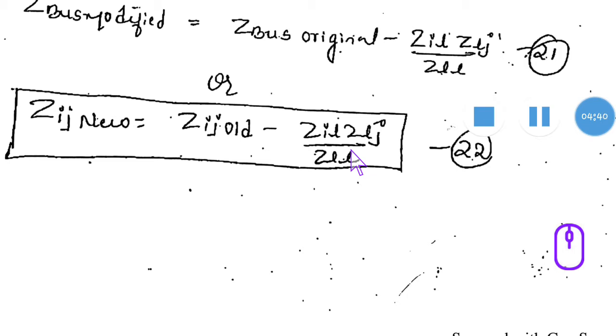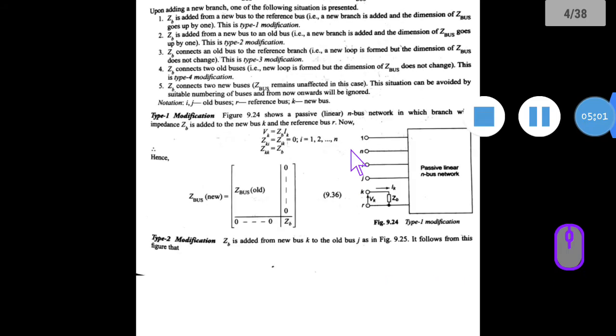This is lengthy, but even though it is lengthy, you have to practice it, whatever they may ask in the exam. So first, type 1, type 2 modification, you have to write that in terms of the building algorithm, starting from Nagrath Kothari, just what I have shown, and continue with this next derivation. Same thing for branch also, link also. So don't write only the starting part that they have given, what I explained. Okay, getting what I'm telling?